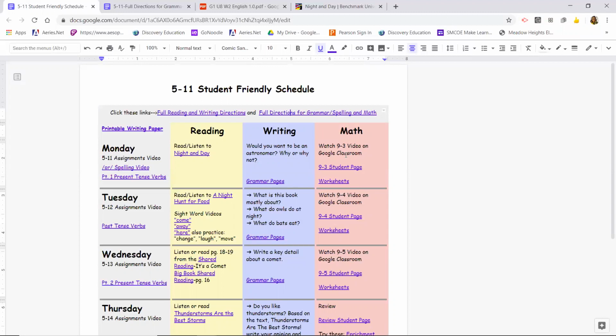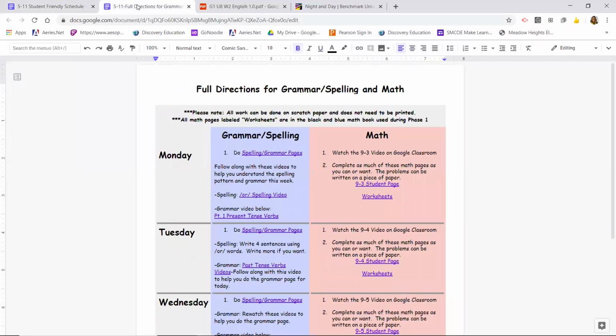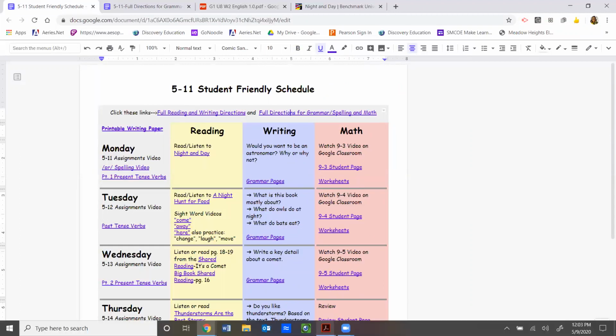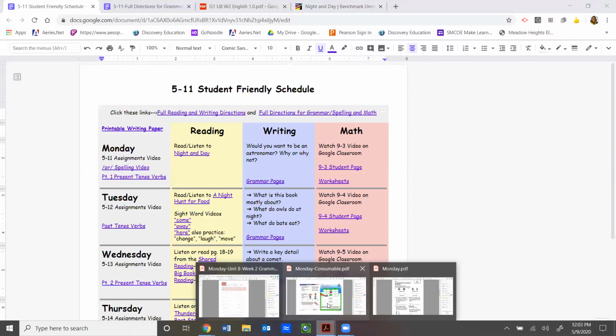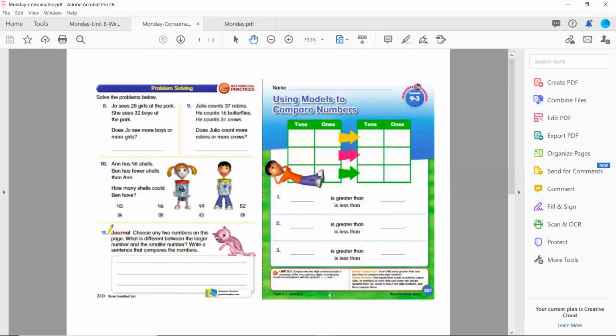Now, you also have some other student pages here too. And I'm going to go to the full directions for grammar, spelling, and math just to read to you what it says. So we already said number 1. Let's talk about number 2. Complete as much of these math pages as you can or want. The problems can be written on a piece of paper. You don't have to print them out. So what we're going to do is we are going to look at the math pages right now, and I'm going to read them to you.